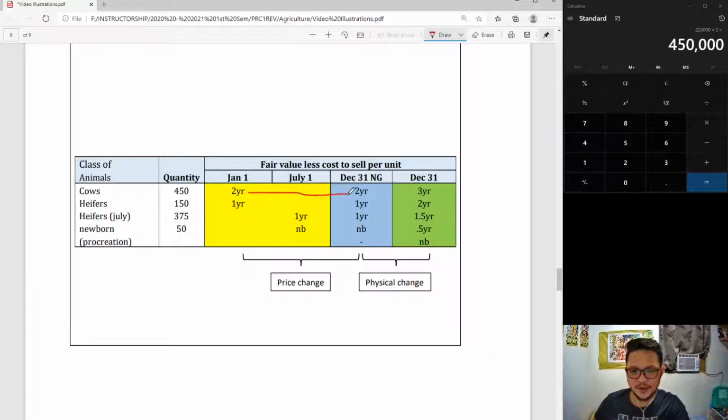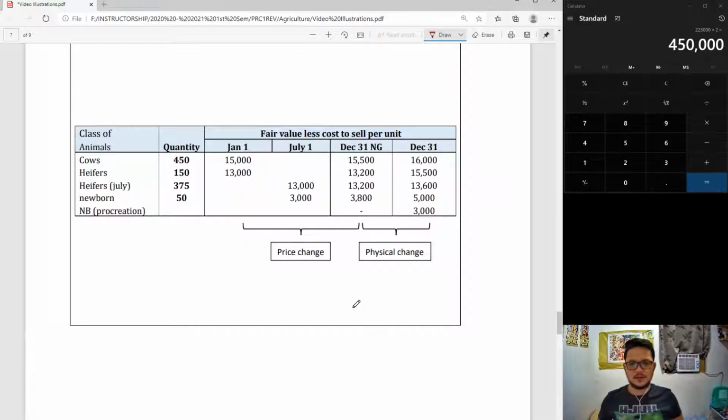2-year-old to 2-year-old, assuming there is no growth. 2-year-old to older version, 3 years old. That's for physical. 1-year-old is to 1-year-old. Pero magkaiba ang date, guys, ha? Newborn, newborn, and newborn, newborn. Newborn 0.5 years old. If I would plot all of the fair value less cost to sell properly, it would look like this. So yan.